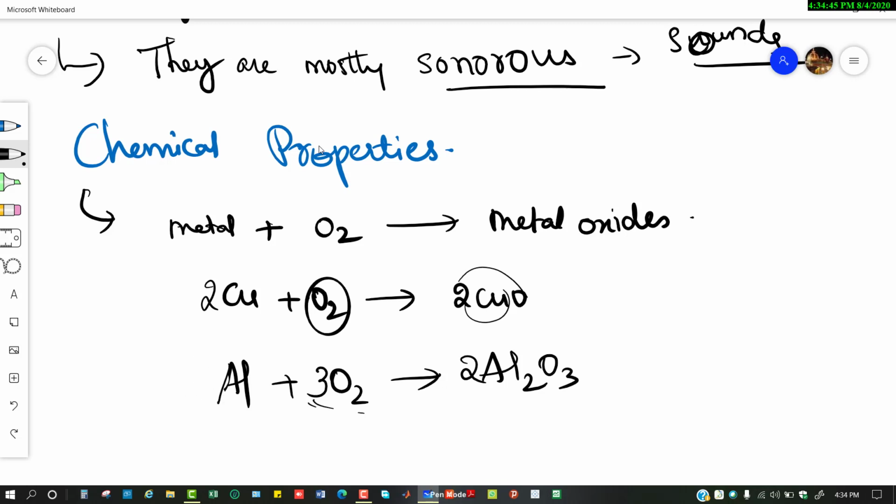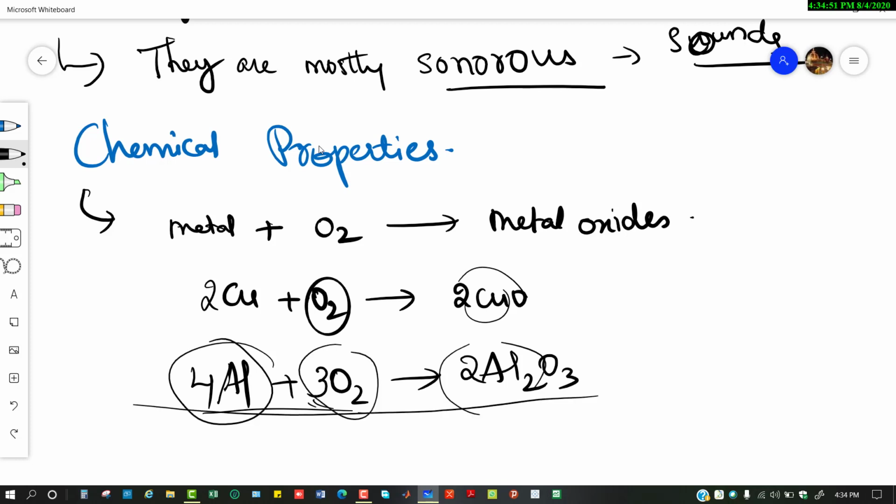It's all about balancing. So the product and reactant sides should be equal. 4 aluminums are there, 4 aluminums. 3 twos are 6, 6 oxygens are there. So the equation is balanced. So metals when combined with oxygen form metal oxides. And most of these metal oxides are mostly insoluble in water.